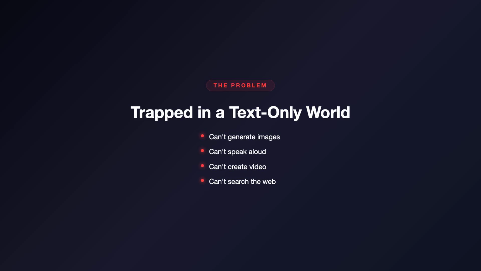It can't generate an image to explain a UI concept. It can't speak a summary aloud for accessibility. It can't create a video demo of a feature. It can't search the web for real-time documentation. It's brilliant in its domain, but mute and blind to everything outside plain text. Until now, the only workaround was wiring up separate APIs, writing fragile glue code, configuring MCP servers, managing tokens across multiple providers. It was tedious, brittle, and broke constantly.